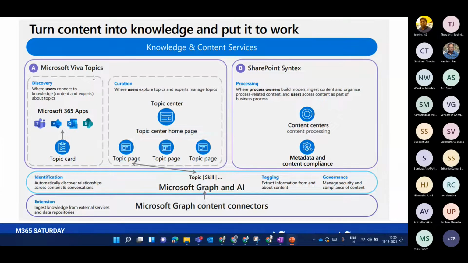And topic discovery means how users can view these topics, in the form of topic cards in Teams, Yammer, Outlook, and SharePoint pages. I'm repeating this again and again, but it is good to understand how you can view these topic cards and where they are created. So these two things are different, discovery and curation. I hope the architecture is pretty much clear.